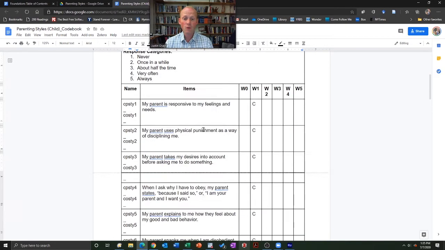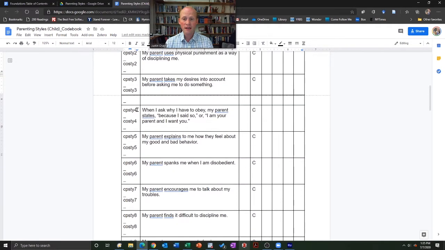Okay, so what we can do is we can see that the child, again, as we look at these, the first letter is who responded to it, that's the child, and then sometimes we'll have a P or an O as the second letter. And if it's a P or an O as the second letter, typically that simply means the child is responding about the primary caregiver, or the child is responding about the other caregiver. So the question, why I have to obey my parent, states because I said so, or I'm your parent and I want you.